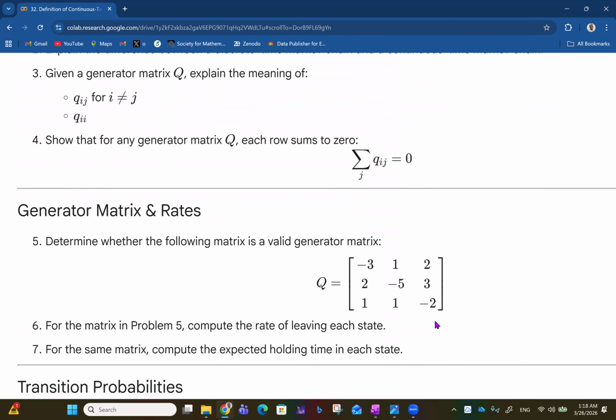So generator matrix and rates now. Determine whether the following matrix is a valid generator matrix. Of course, minus 3 plus 1 plus 3 is 0. 2 minus 5 plus 3 is 0. 1, 1, minus 2 is 0. So this is a valid generator matrix because every row sums to 0.